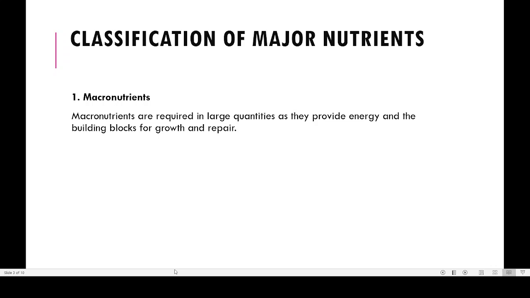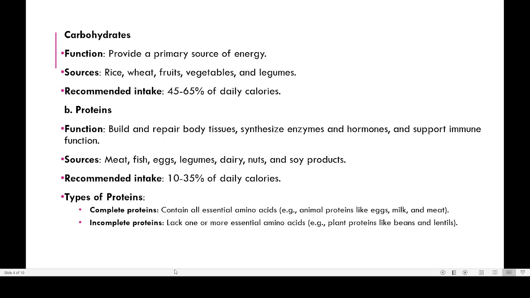We broadly divide these nutrients into two categories. The first category is known as macronutrients. Macro means larger, bigger. So macronutrients are nutrients needed by human beings or animals in larger quantity. They are needed by the body in higher doses. There are three major types of macronutrients, and the first is carbohydrate.